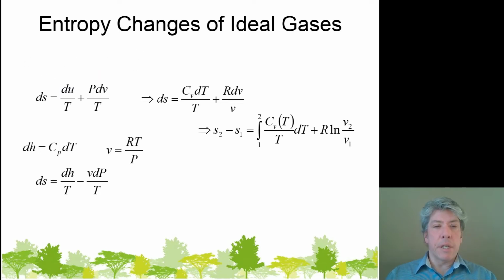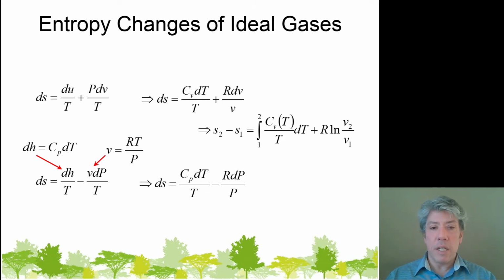We can play a similar game with the other TDS equation, the tedious equation, as I like to call it, right? Where we represent the differential enthalpy change as Cp dT and represent the specific volume from the ideal gas law as RT over P. Making these substitutions, again, some things cancel nicely. For example, the first term ends up with Cp dT over T. The second term, notice that, of course, we've intentionally eliminated the specific volume, but also the temperature goes away sort of for free.